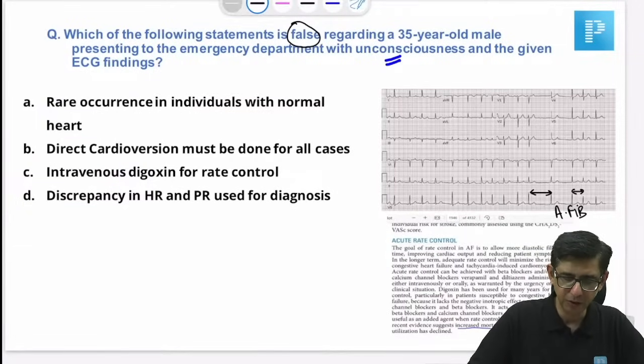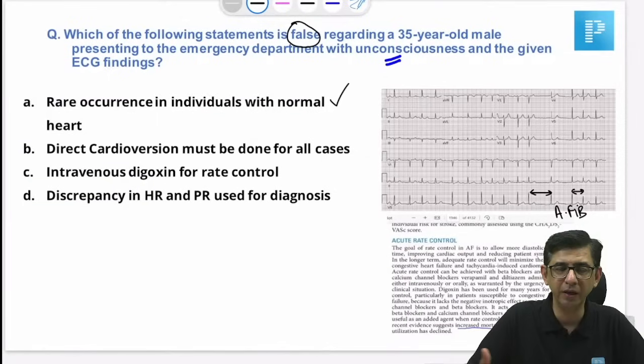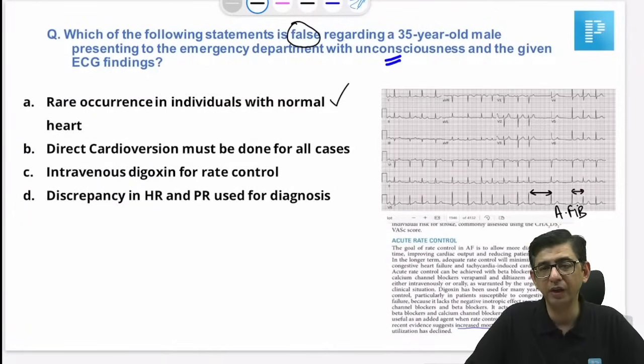I'll say like this: this is rare to have this thing in a normal heart because most arrhythmias occur in damaged hearts except PSVT. PSVT is the only one that is seen in a structurally normal heart. DC shock is something which should not be done in atrial fibrillation, considering that if we do it directly in atrial fibrillation, then the person would possibly go into a possibility of a stroke as well.